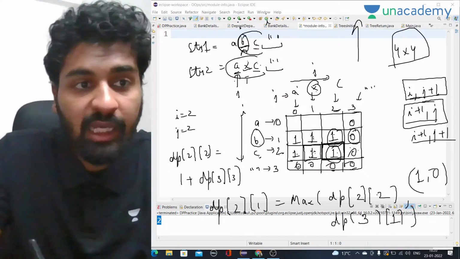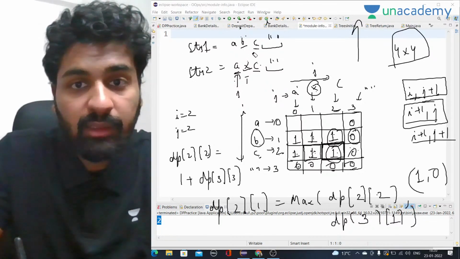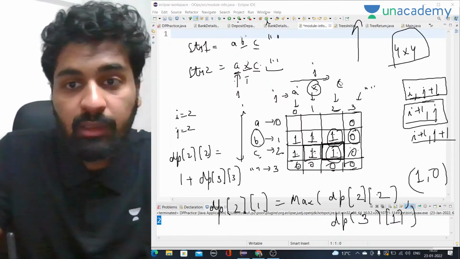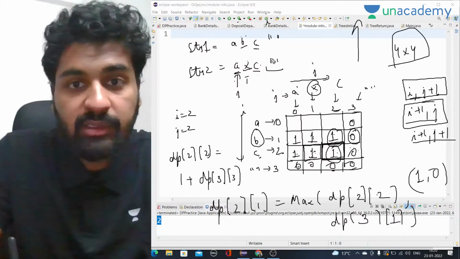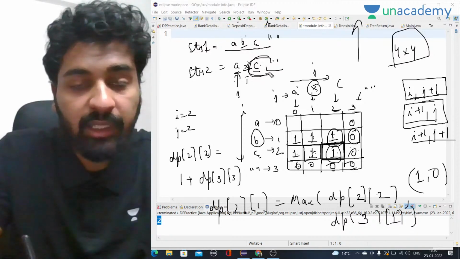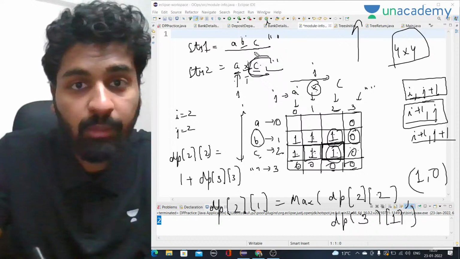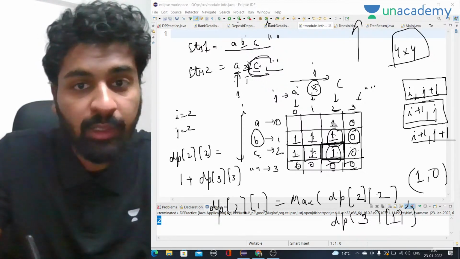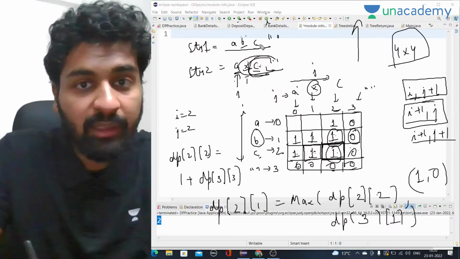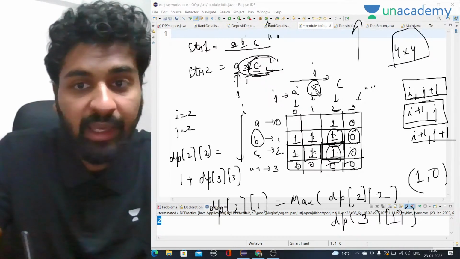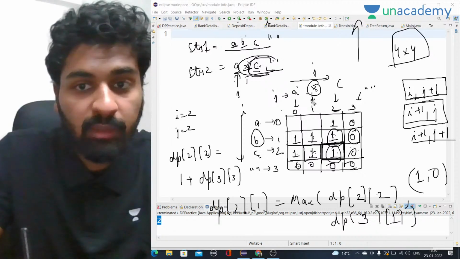Now coming to the last part, we are at C, and here we are at B. That means we have to take this whole string and start from C, comparing them. So ABC with C, what will be the answer? The common between them. A and C are not equal, right? So we again take the maximum of these two, that will be 1. Then we have XC and ABC. So X and A. This column represents X from this and A from this. They are not equal again, so we take the maximum of these two, that will be 1.